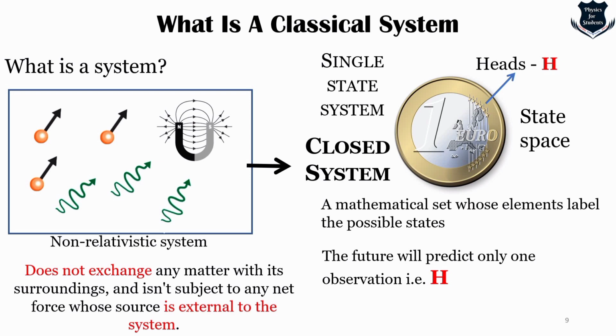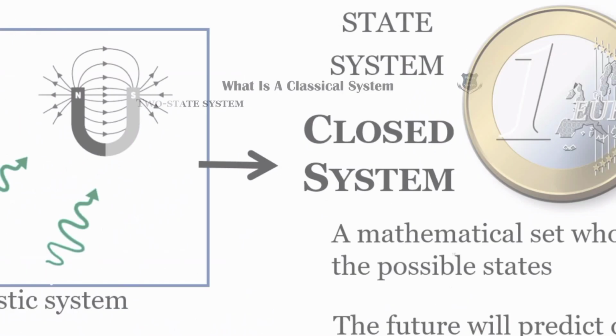So we have defined what a system is. Now we have defined what a closed system is, which doesn't exchange any matter, and we have just taken one coin which is glued to the table. It has got one head which is being shown. It is a single-state system. It has got a state space, and the future just shows that it will only show H.